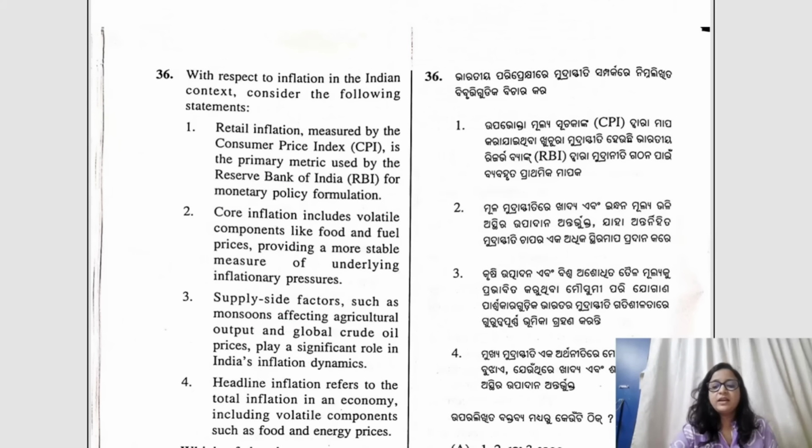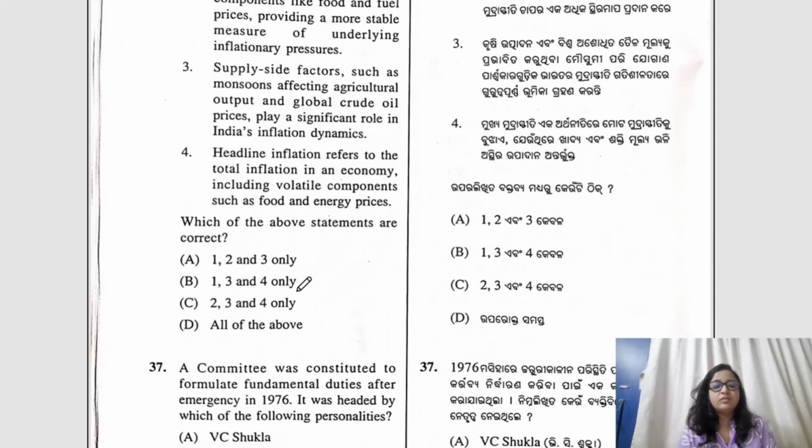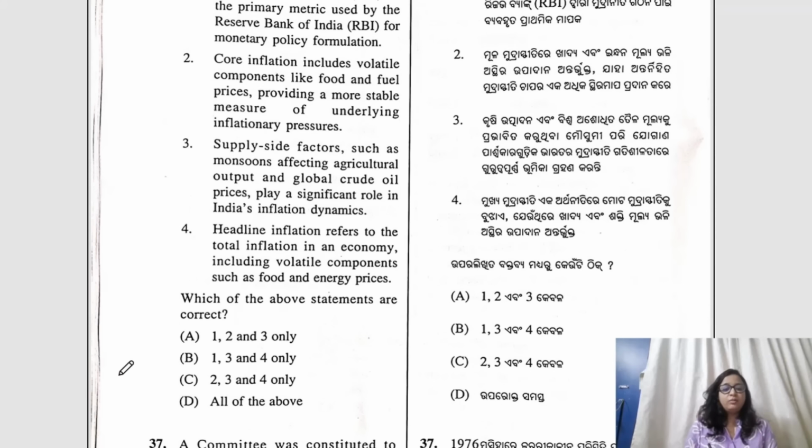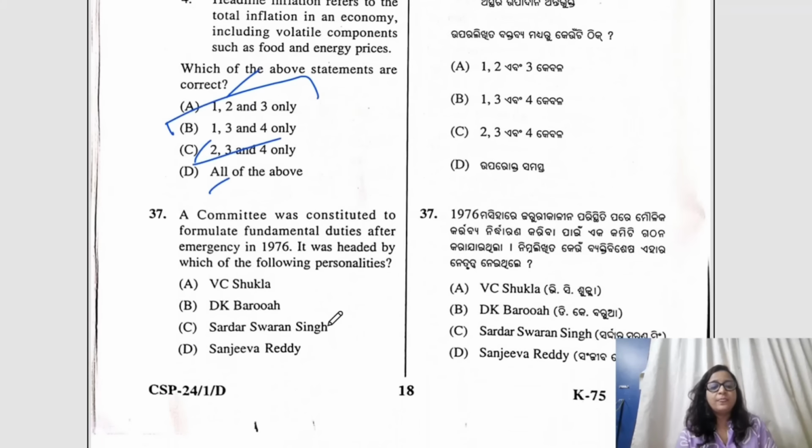Question number 36 is related to inflation, okay. With respect to inflation in India, consider the following statements. Which of the following statements are correct? Here, retail inflation measured by CPI is the primary metric used by the Reserve Bank of India for monetary policy formulation. So, this is correct. Then, core inflation includes volatile components. No, core inflation does not include volatile components. So, if you remove 2 from the options, the correct answer we are left with is B. 1, 3 and 4.